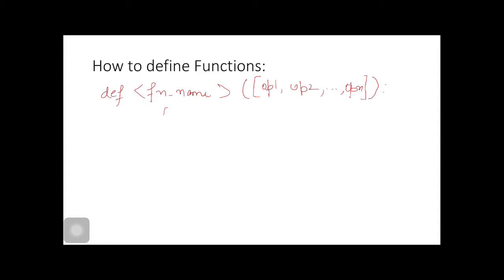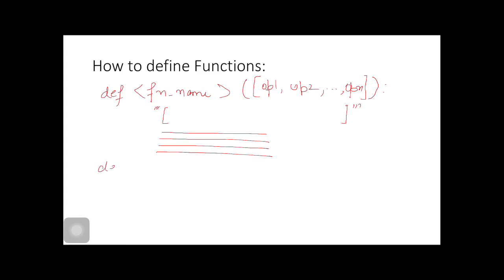Then the first line consists of an optional docstring. What does docstring mean? It contains information about the function. What is the function about? You can also make a docstring containing more lines than a single line. This is optional. Then here comes the function body. It can be n number of lines or a single line. This is the definition of the function.